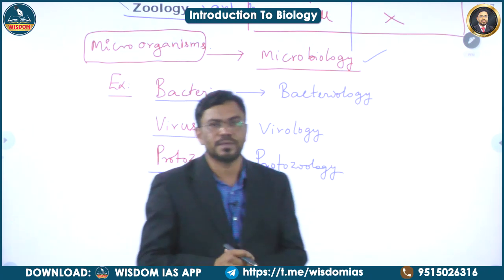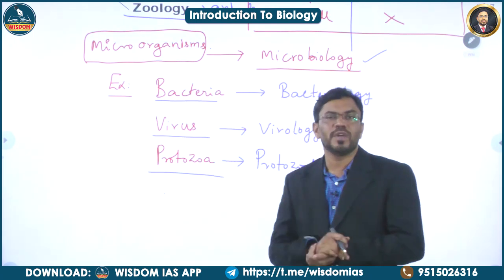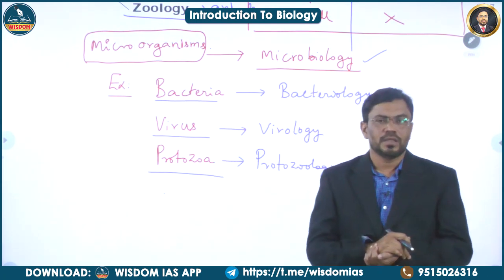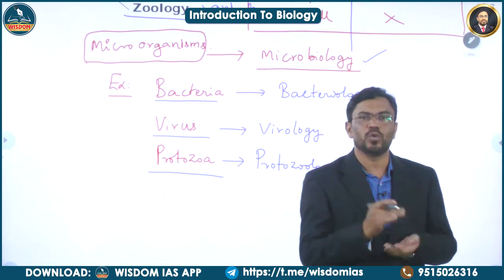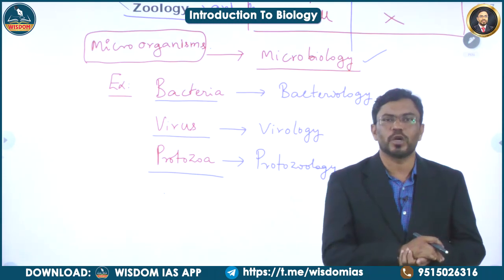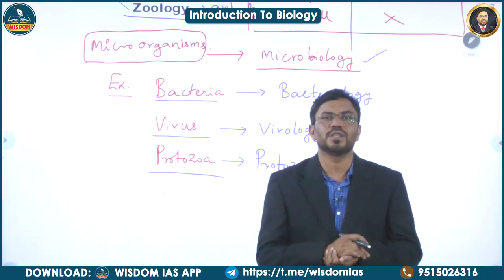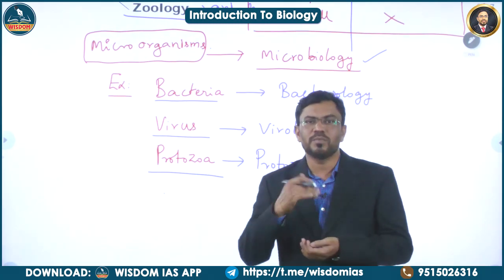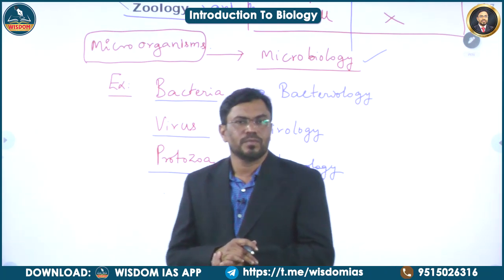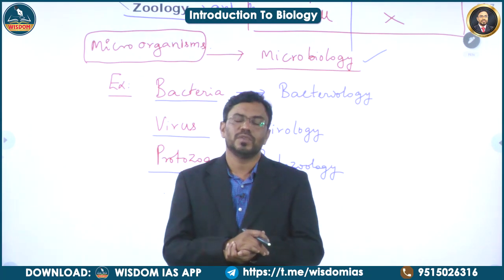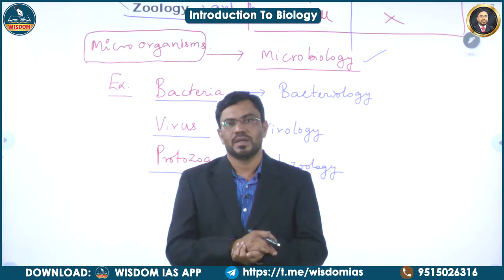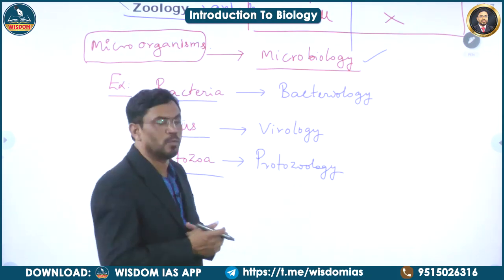Just I'll revise once. The study of living beings is called biology. Biology is broadly divided into two branches. They are botany and zoology. The study of plants is called botany, and the study of animals is called zoology. Apart from these plants and animals, the other categories of organisms which are not visible to our naked eye are called microorganisms, which can be observed with the help of microscope only.